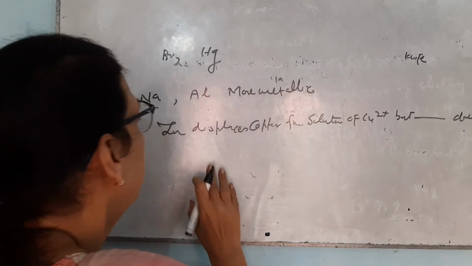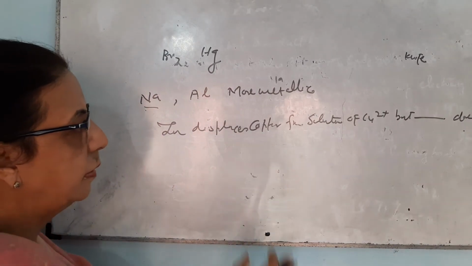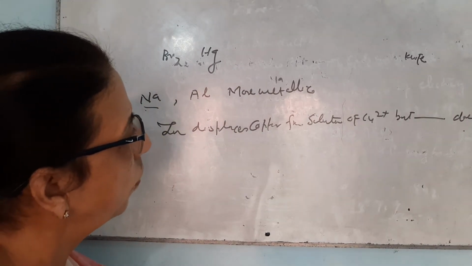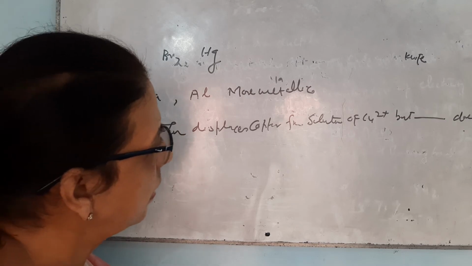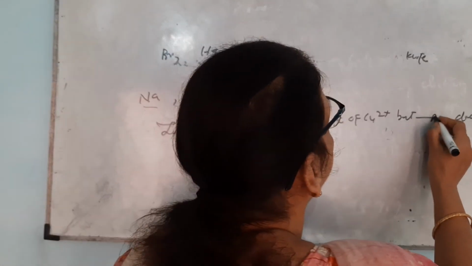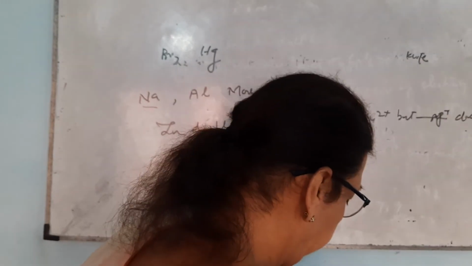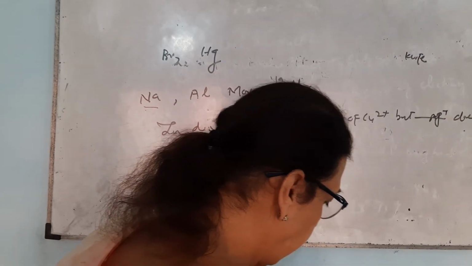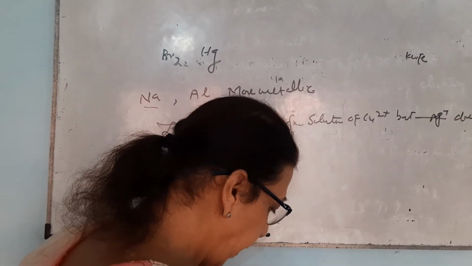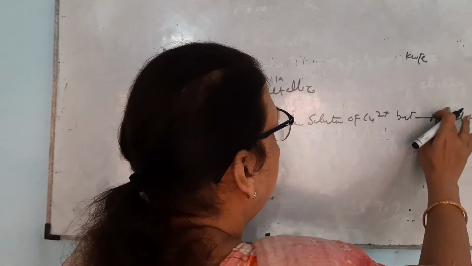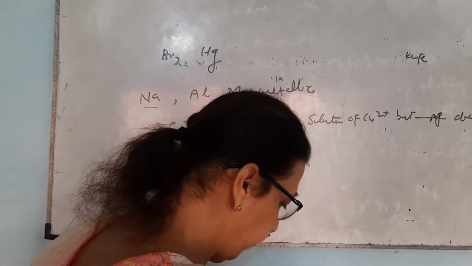Repeating the question: zinc displaces copper from a solution of copper ion, but dash does not. You can write silver ion. You can write silver here only.